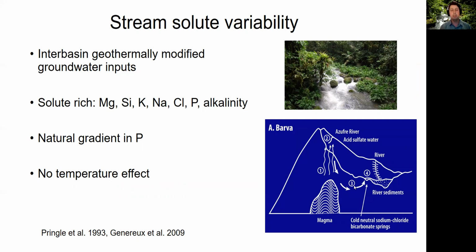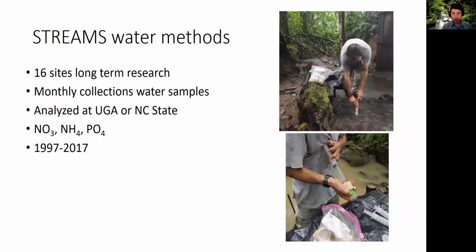Some of these streams receive interbasin geothermally modified groundwater inputs. These lead to solute-rich conditions where you have high sodium, magnesium. They have higher phosphorus, which we spent a lot of time studying and understanding. They also have higher alkalinity, which we've also spent a lot of time looking at. So there's this natural gradient in phosphorus. But it's interesting, there doesn't seem to be any temperature effect.